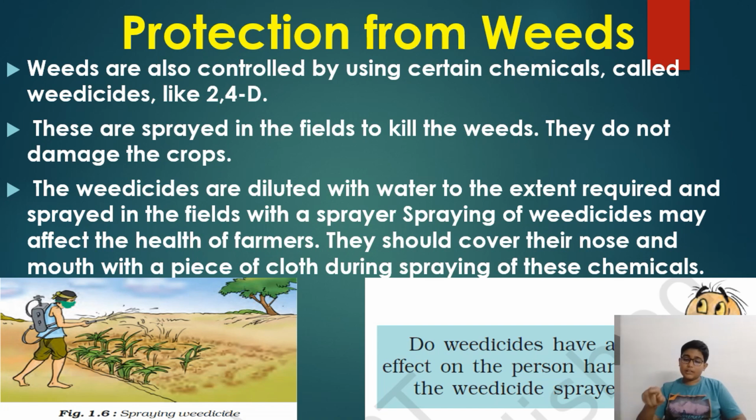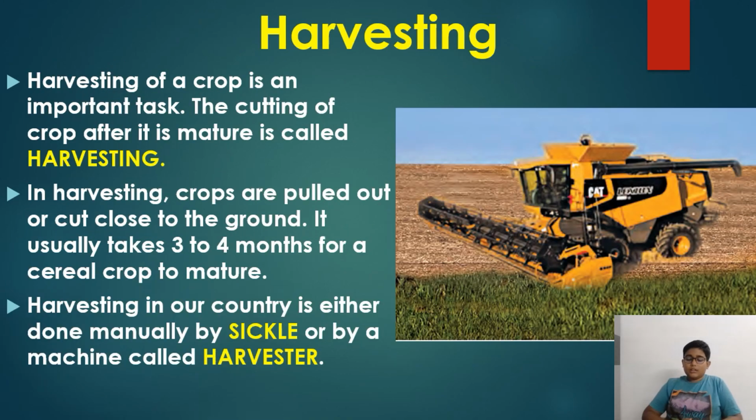So they have to wrap a piece of cloth or wear a mask on their face, or it will affect their health. So five methods are done: preparation of soil, sowing, adding manure and fertilizers, irrigation, and the last one.